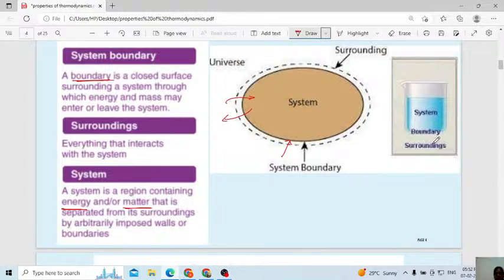Consider this simple beaker. Assume inside the beaker I have water. This water inside the beaker represents a system. Then this beaker, you can see the boundary, no? This is nothing but the boundary. Then the surrounding is nothing but the atmosphere, the environment you have around that, and that is the surrounding.